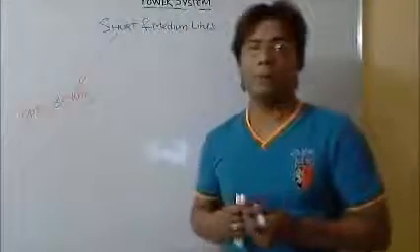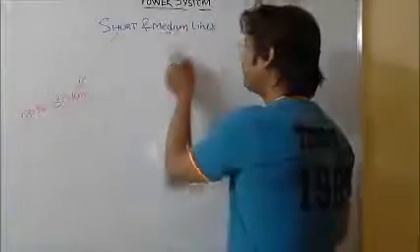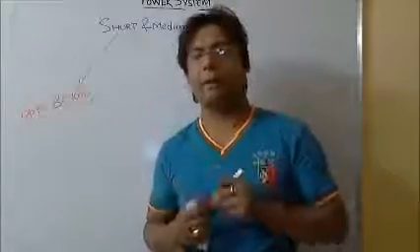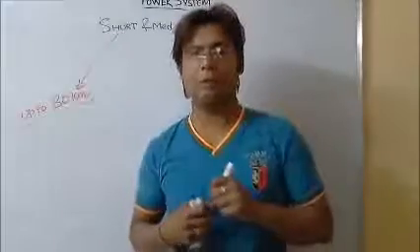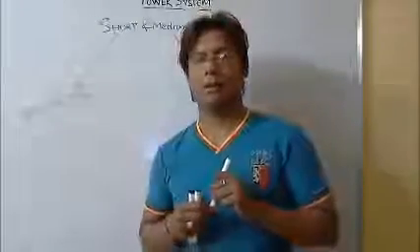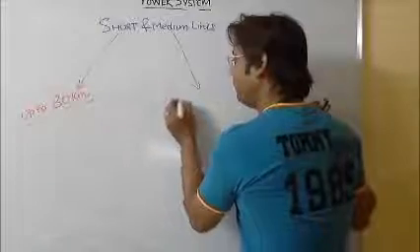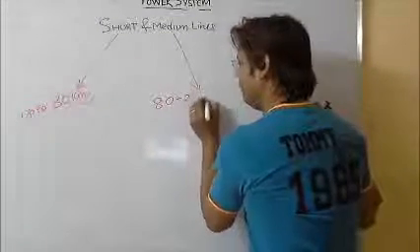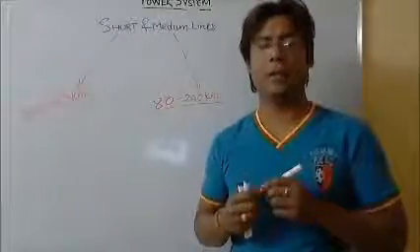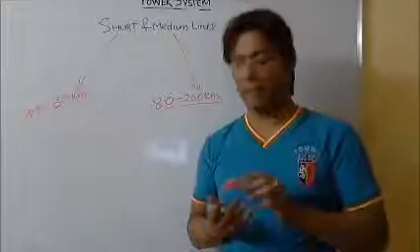Coming to another type of line, which is known as medium lines, the lines from 80 to 240 kilometers are normally classified as medium lines. So 80 to 240 kilometers length of transmission line are classified as medium lines.